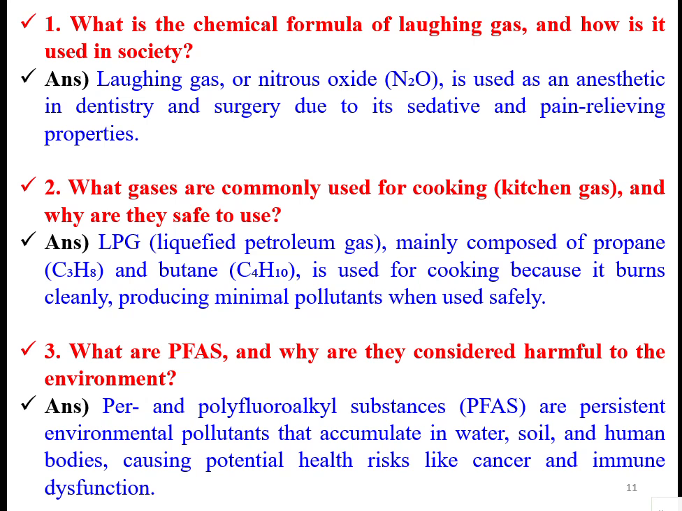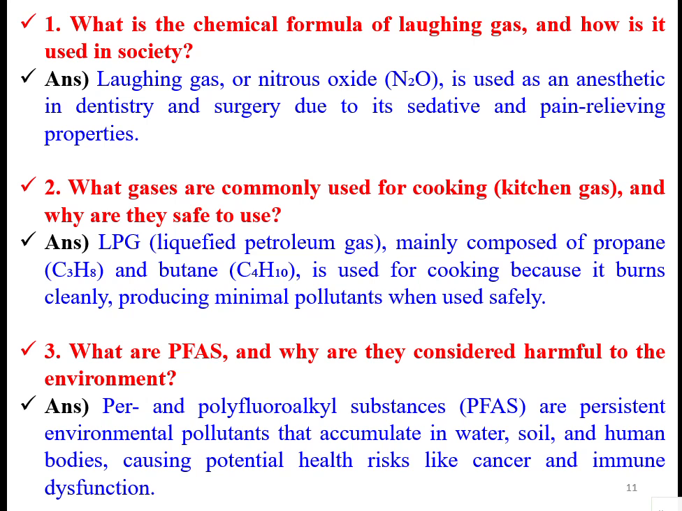So which gases are commonly used for cooking? That is liquefied petroleum gas, mainly composed of propane and isobutane. These are the gases used for cooking because they burn cleanly, producing minimal pollutants when used safely. These are all lower saturated hydrocarbons.